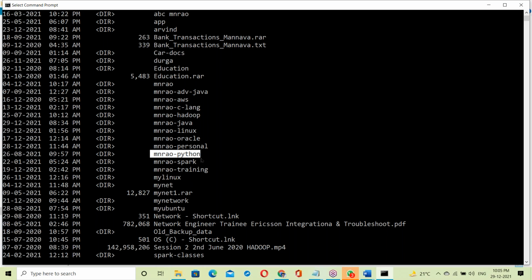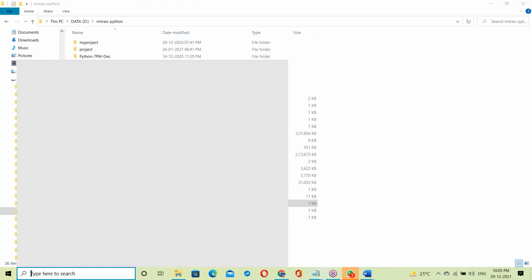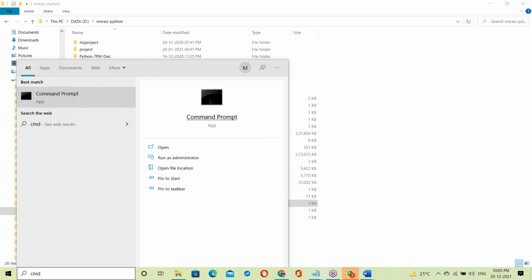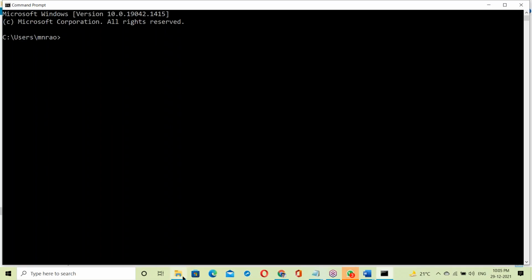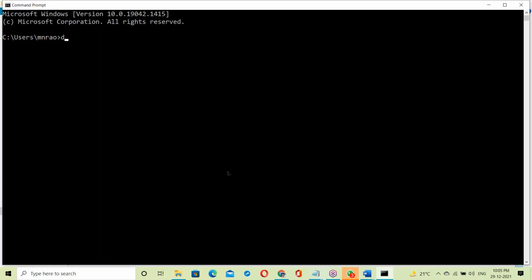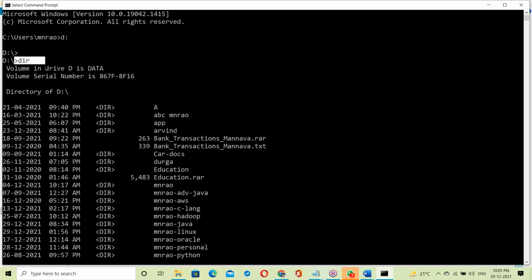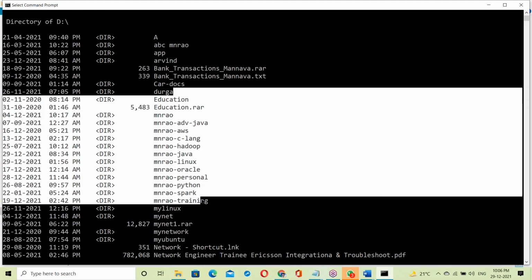See how it is in the command prompt. Open cmd and the command prompt opens. Next, where should we go? The D drive, mn Python location. Type D colon, and that will take us to the D drive. Now DIR shows all the contents of the D drive.